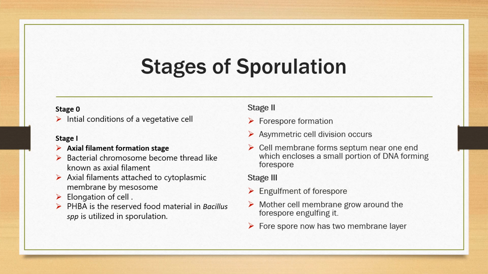What will happen, the cell membrane forms the septum near one end, which encloses a small portion of DNA, forming the forespore. Now this forespore is further engulfed, and that process, the third stage, is known as the engulfment of the forespore. The mother cell membrane grows around the forespore and engulfs it, and the forespore now has two membrane layers.